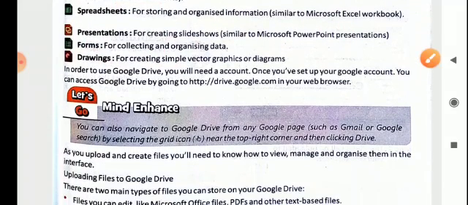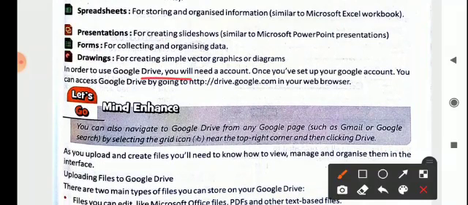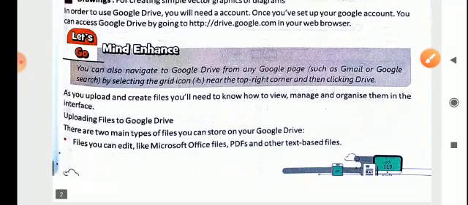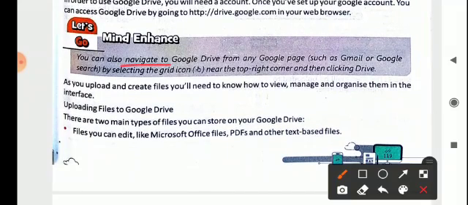In order to use Google Drive, you will need an account. Once you have set up your Google account, you can access Google Drive by going to drive.google.com in your web browser. You can also navigate to Google Drive from any Google page, such as Gmail or Google search, by selecting the grid icon near the top right corner and then clicking Drive.